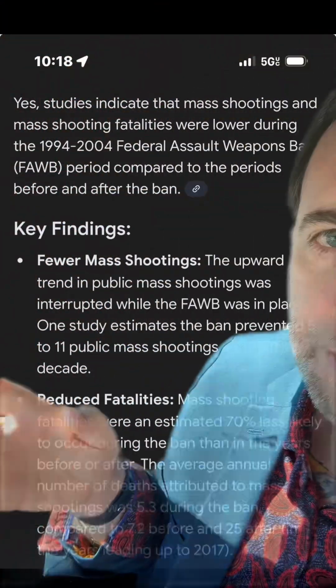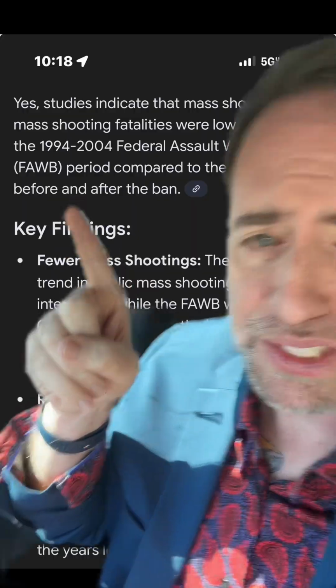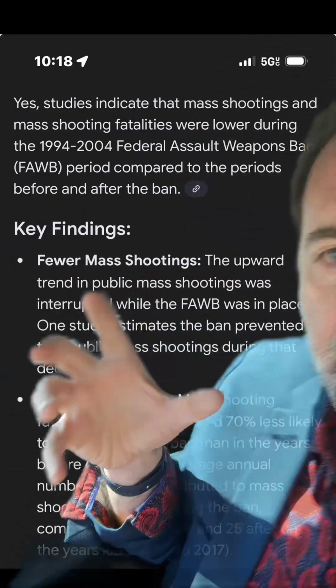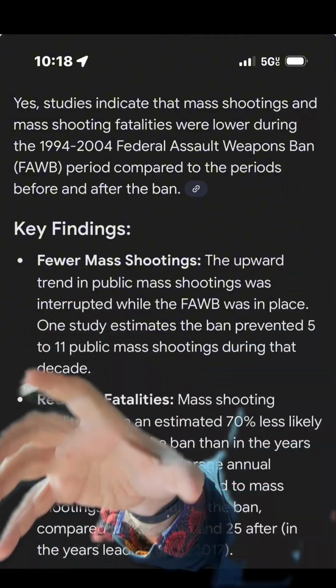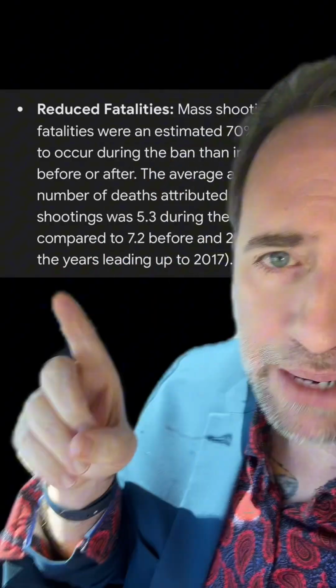Now, that comment was in response to a comment that I made talking about how the number of people who died due to mass shootings was reduced during the 1994 to 2004 semi-automatic weapons ban. Now, for those who don't know, the semi-automatic weapons ban, or the 1994 federal assault weapons ban as it's actually called, was in place between 1994 and 2004. And what we know is that while the ban was in place, there were fewer mass shootings. We also know that there were fewer fatalities related to mass shootings while the ban was in place.